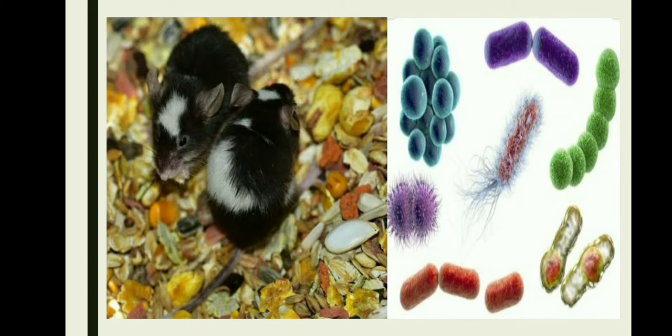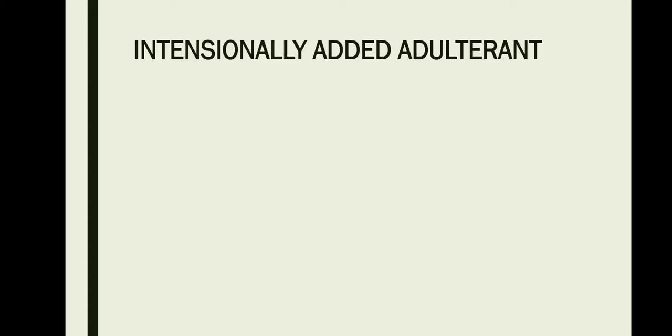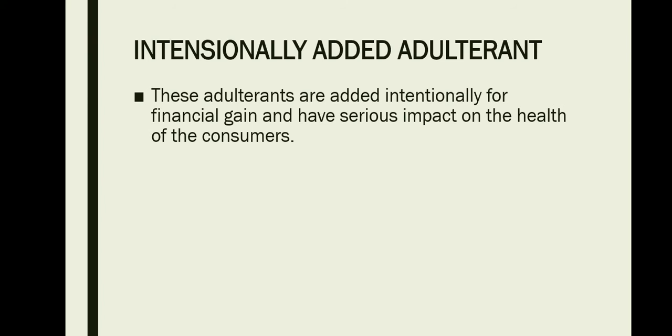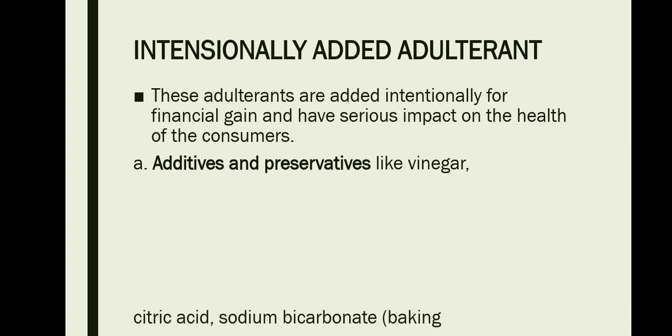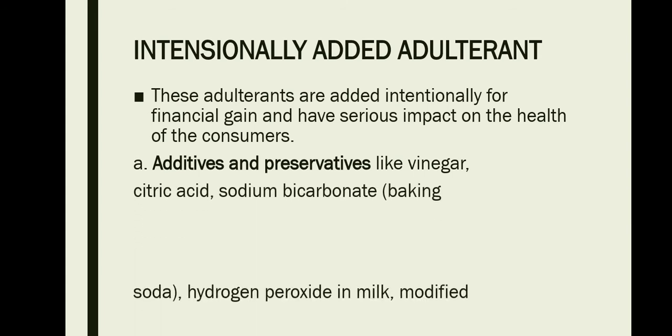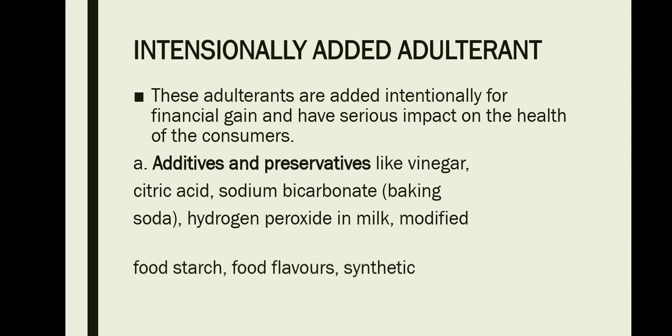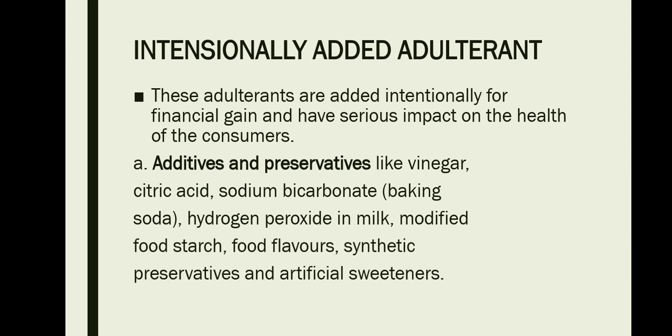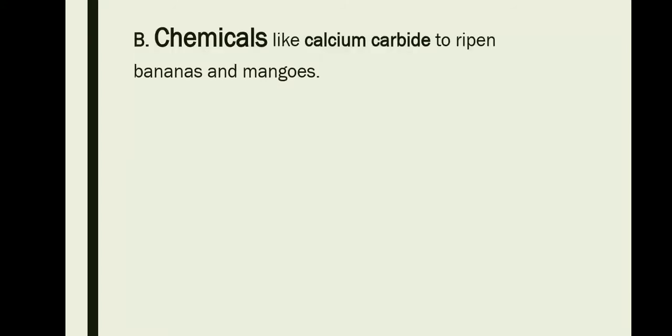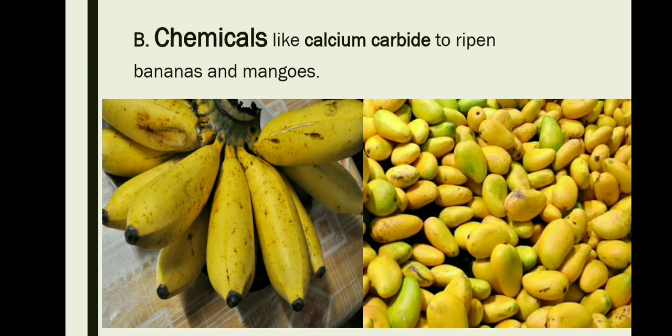Now let's move on to the next adulterant, which is intentionally added adulterants. This is something which is very dangerous and it affects human health drastically. Intentionally added adulterants are added for financial gain and it is going to have a serious impact on the health of the consumers. Some of the intentionally added adulterants are additives and preservatives like vinegar, citric acid, sodium bicarbonate, hydrogen peroxide in milk, modified food starch, food flavors, and synthetic preservatives and artificial sweeteners. Chemicals like calcium carbide are used to hasten the ripening process of bananas and mangoes.